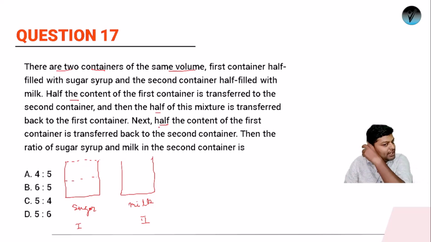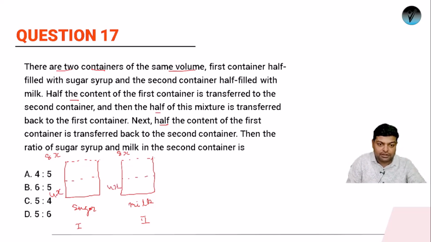Okay, so I'm assuming, ठीक है, let the initial quantity be 8x. इसका भी 8x units, capacity है, and the capacity of this is also 8x. ठीक है, 8x हमारा capacity है. Now what we have done, अगर इसका capacity 8x है तो इसमें अभी sugar syrup कितना होगा, 4x, because it is half filled, और इसमें milk कितना होगा, 4x, because it is half filled. 8x is the total capacity of the container I have assumed. ठीक है, the sugar in it is 4x, milk in it is 4x.